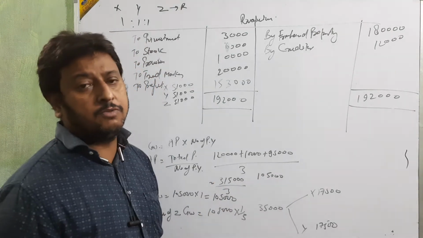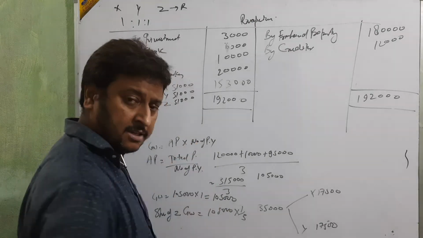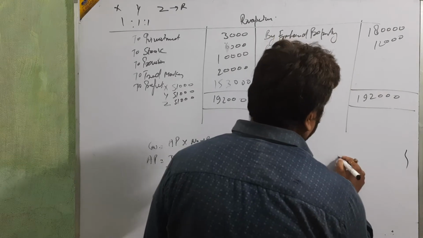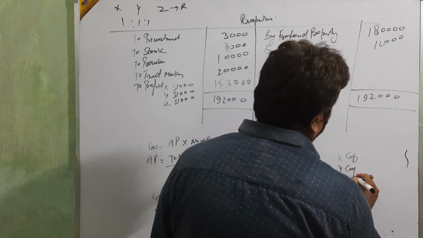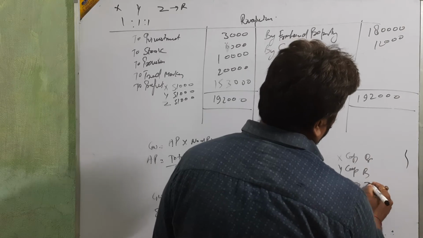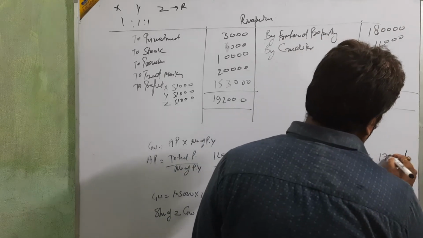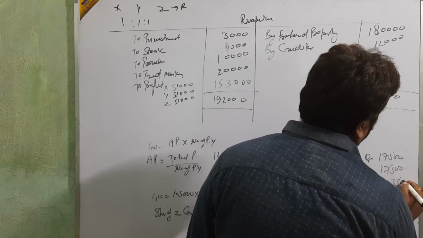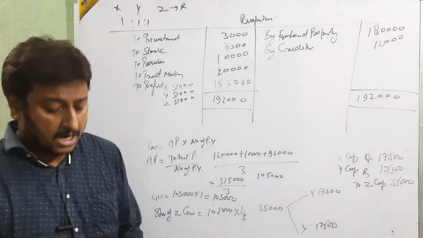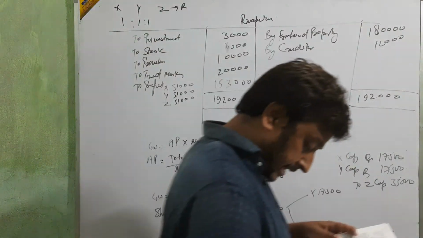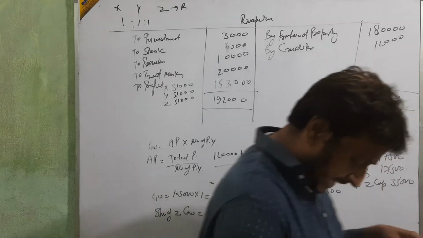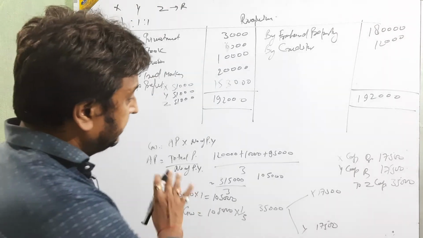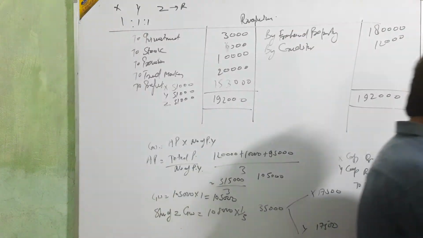After calculating the goodwill, we take Z's share, and then Z's share is distributed between X and Y. The entry is X capital and Y capital debit, Z capital credit, 17,500, 17,500 and 35,000. Up to this, is it clear? Okay, it's clear.